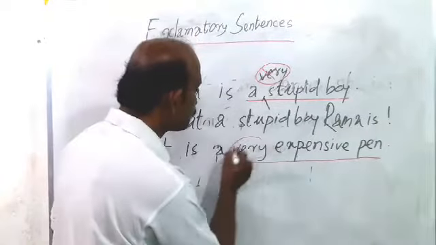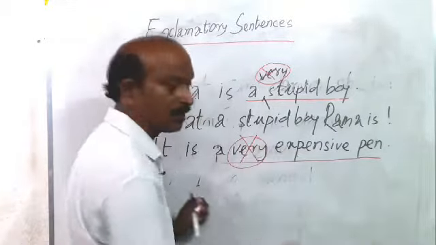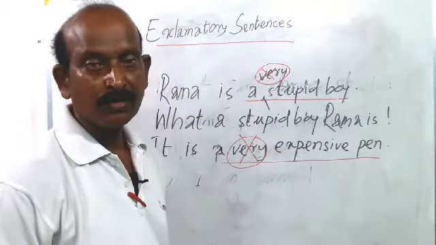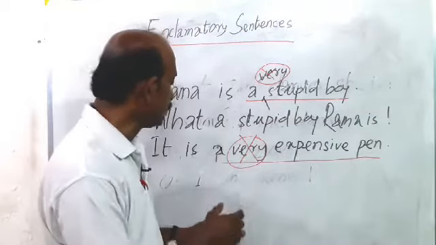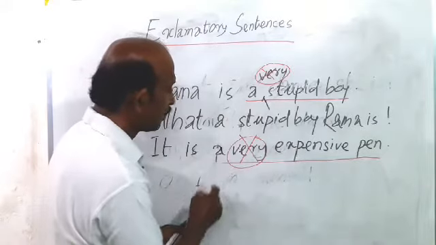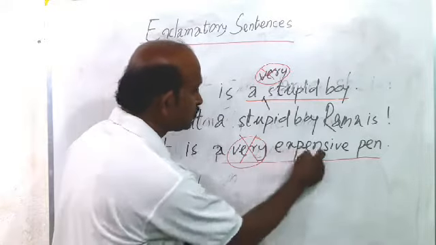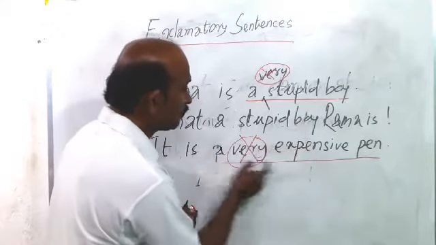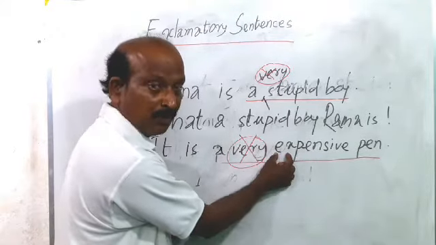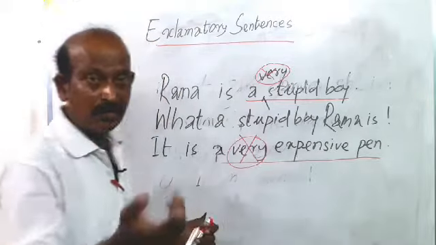So the word very should be omitted in the exclamatory sentence. How can we change it? Follow: expensive pen. A changes into an because this begins with a vowel. Expensive pen, this is the vowel.